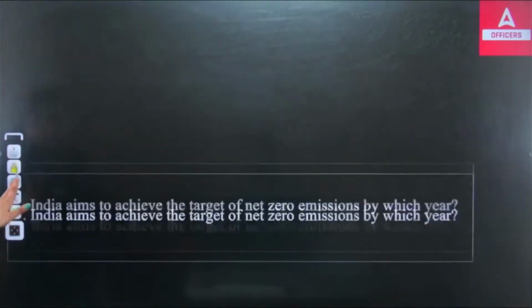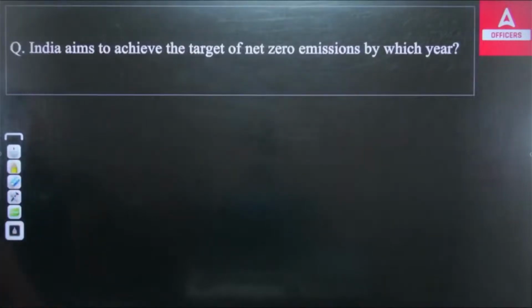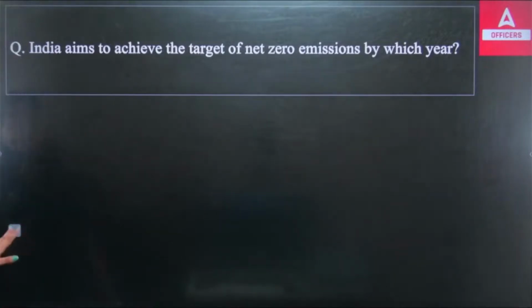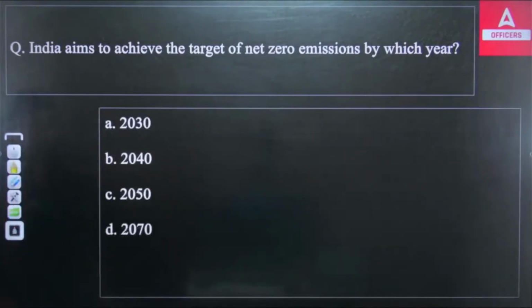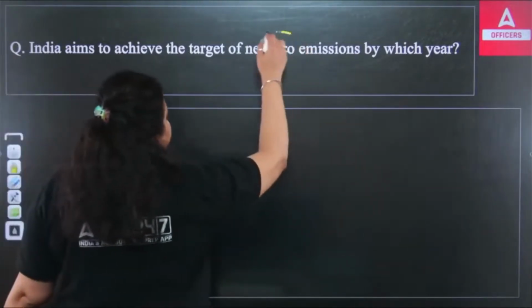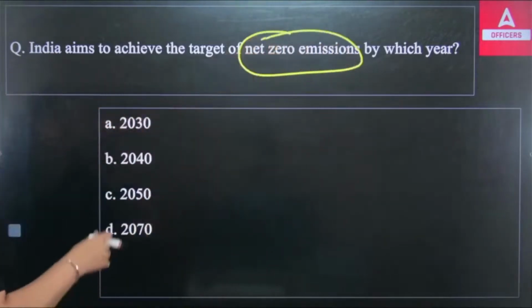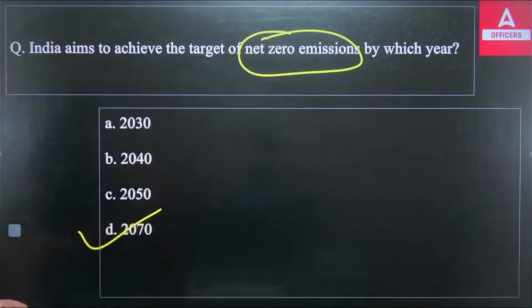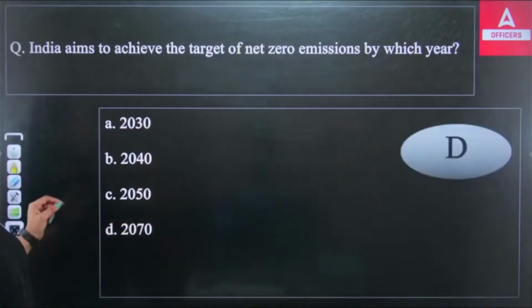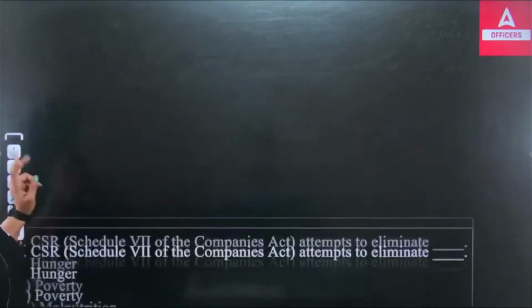Okay. Next we have, India aims to achieve the target of net zero emission by which year? Is it 2030, 2040, 2050, 2070? It's very obvious that achieving the net zero emission target is not very easy. So it is going to take comparatively more time. So the right answer is 2070. By the year 2070, India is trying to achieve the target of net zero emission.